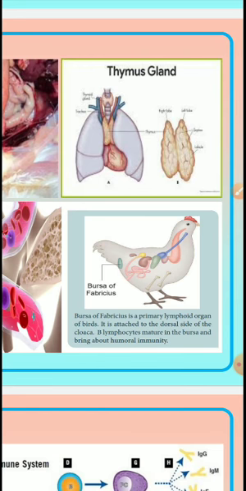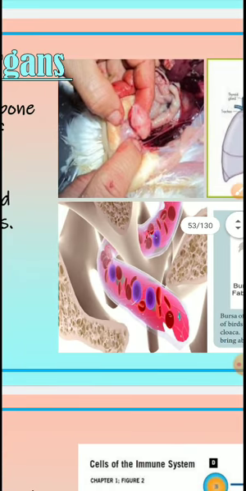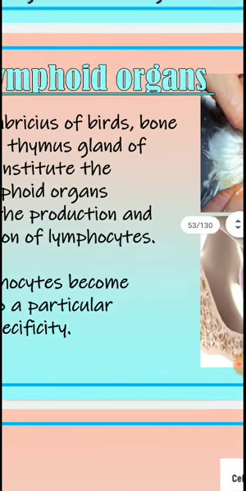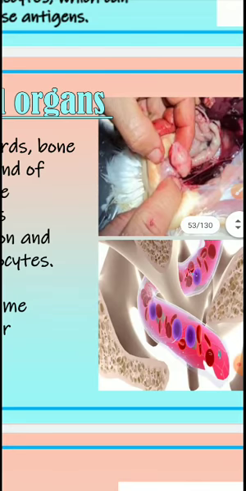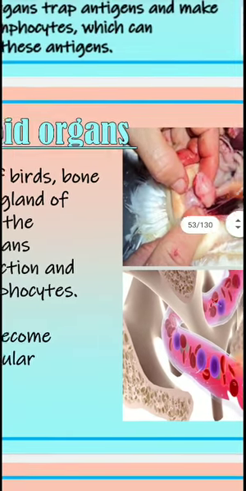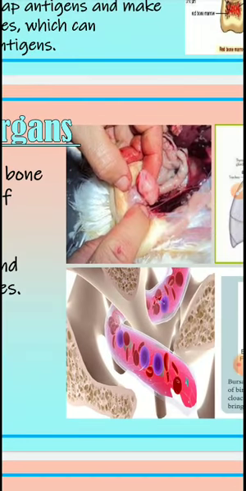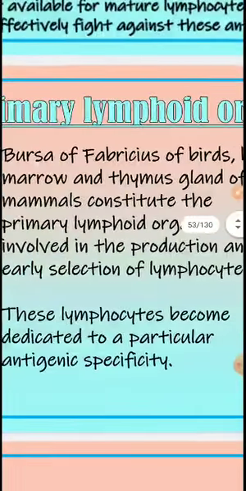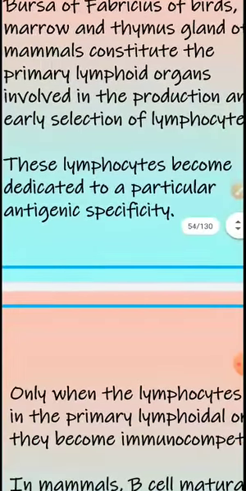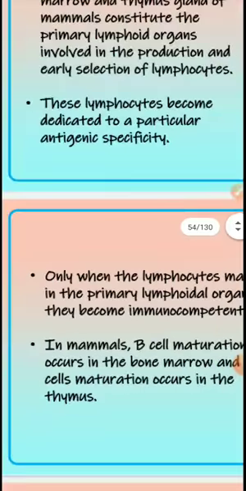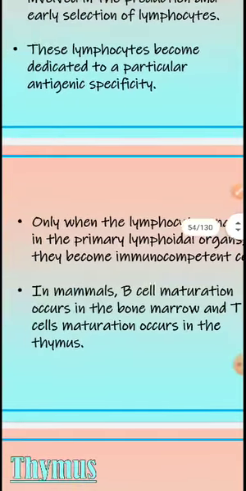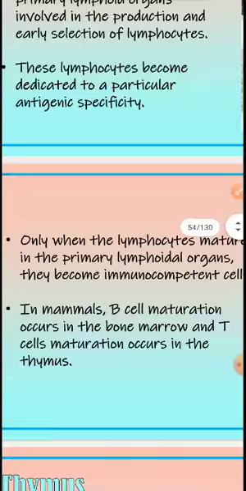It is attached to the dorsal side of the cloaca, and lymphocytes mature in the bursa of Fabricius, which provides humoral immunity. So birds get immunity from the bursa of Fabricius. If anybody cuts a hen, go and see this picture and compare it. The bursa of Fabricius is the primary lymphoid organ of the hen, and of all birds, not only the hen. Only when the lymphocytes mature in the primary lymphoid organs do they become immunocompetent cells.